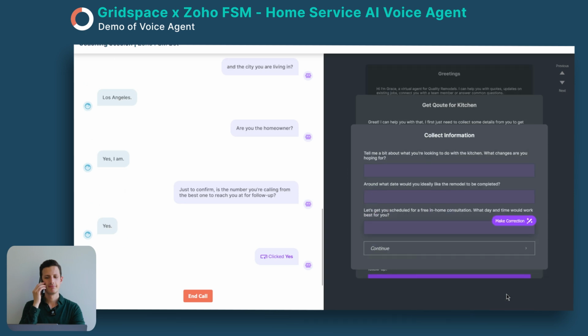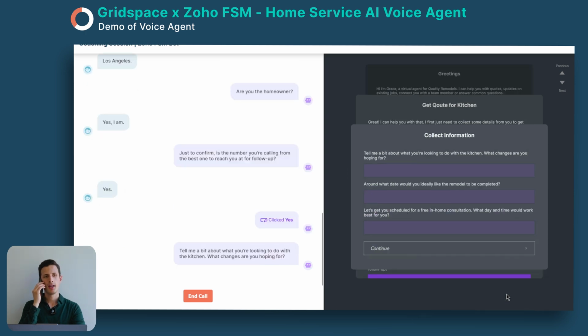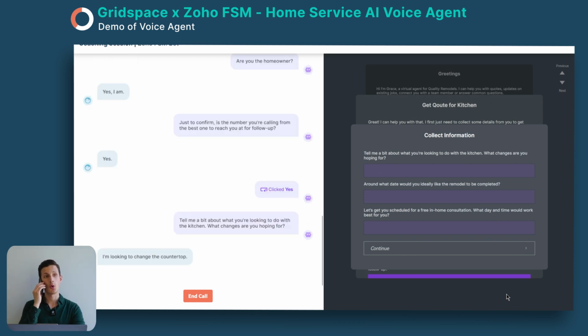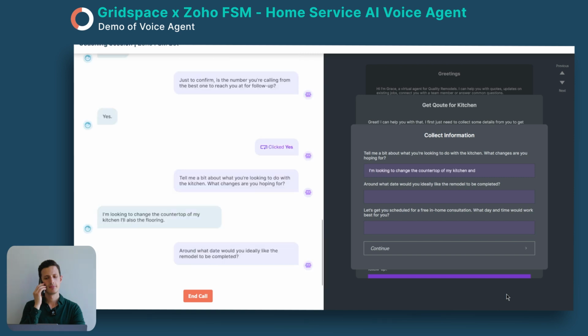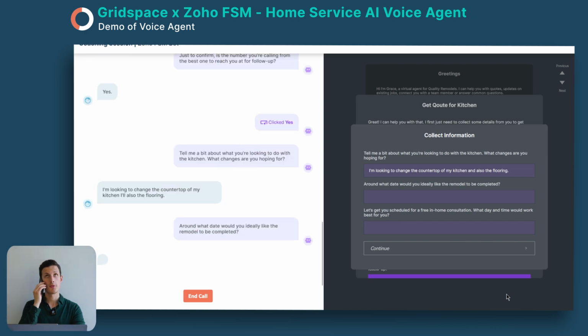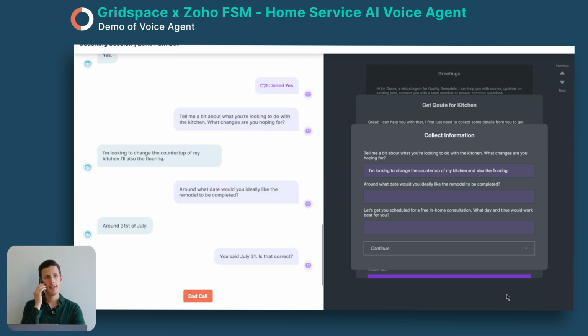Tell me a bit about what you're looking to do with the kitchen. What changes are you hoping for? I'm looking to change the countertop of my kitchen and also the flooring. Around what date would you ideally like the remodel to be completed? Around 31st of July. You said July 31st, is that correct? Yes.